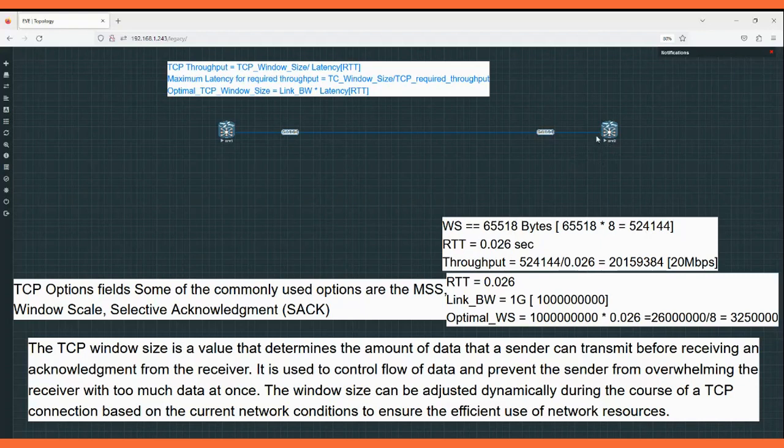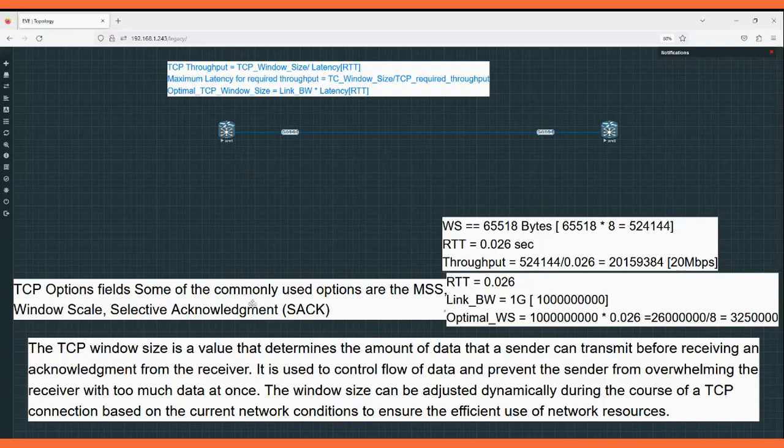Let's suppose both sides' window size is 15,000 bytes and MSS is 1500 bytes. So XRV1 will send a 1500-byte packet to XRV2, and after that it will wait for the acknowledgement.